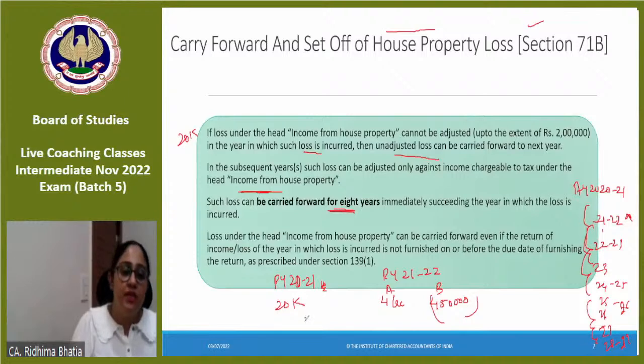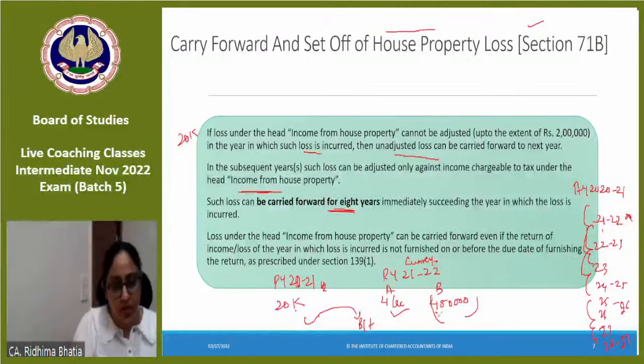First, whether I will adjust this brought forward 20,000 or whether I'll adjust this current year's loss. This is current year. Whether I will adjust this brought forward loss of 20,000 with 4 lakhs or first adjust 4,50,000. The answer is always first you will adjust current year losses, then you will adjust carry forwarded losses. So after adjusting the current year loss, a loss of 50,000 has come to me for current year 21-22.